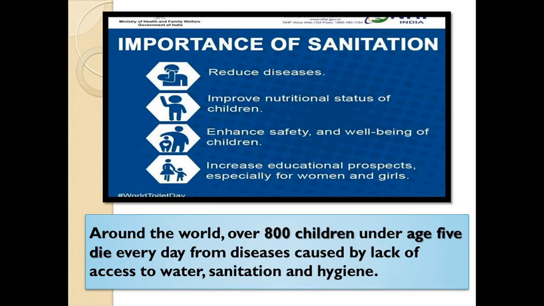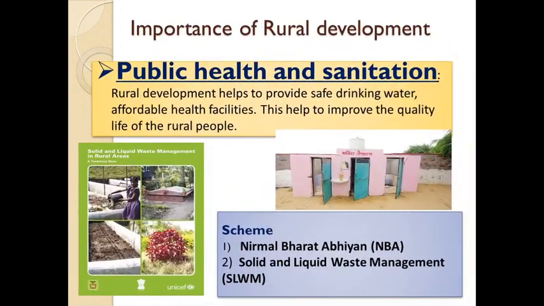So we should save our environment. Automatically, we will get proper access to water facilities and to safe drinking water. Proper sanitation and hygiene will be maintained. Proper dumping facility should be provided. We should not throw garbage on the roadside. We should throw it in a garbage pit instead of throwing it in water, because we are not only polluting the water but also polluting the environment. So, safe environment and safe life.